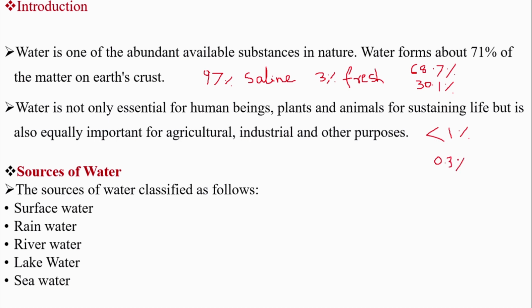That means the quantity of water that is ready to use for our daily activities, industrial, agricultural or domestic usage is only 0.3%. And this 0.3% is called surface water. There are different types of surface water like rainwater, river water, lake water and sea water.